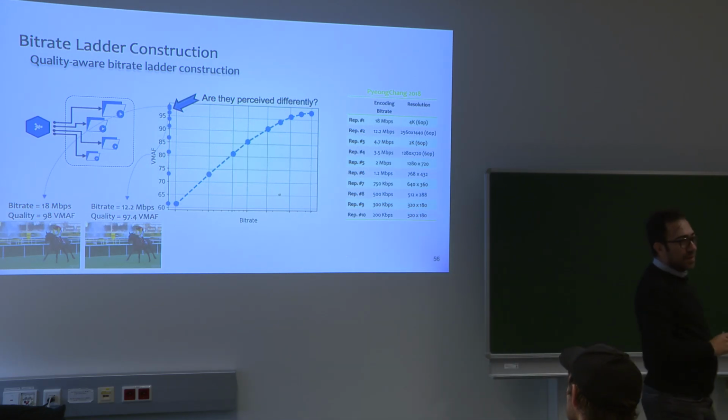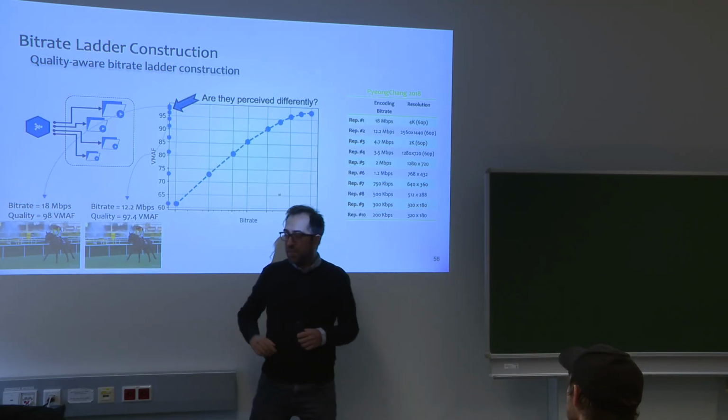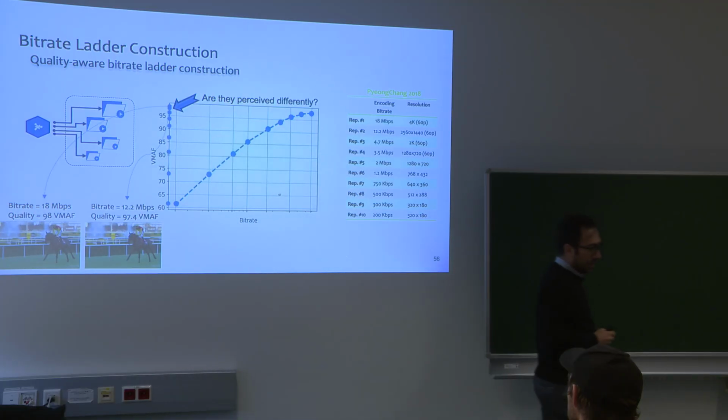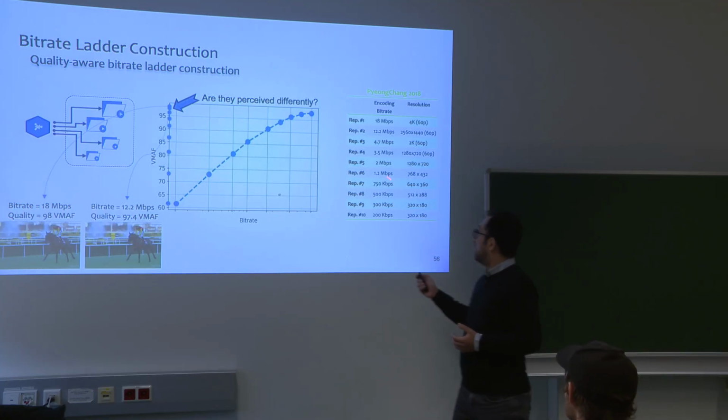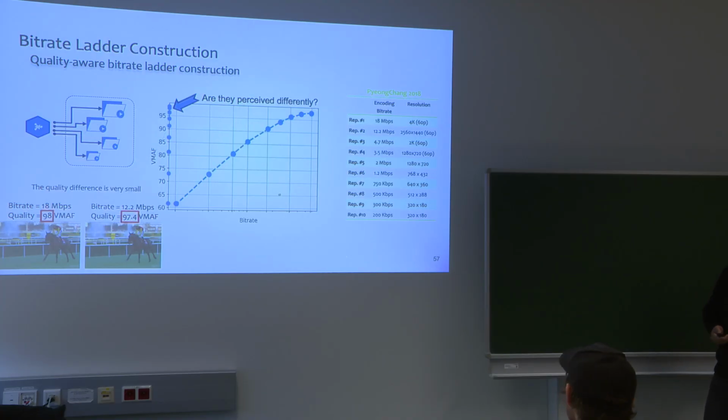Is there any difference between them? We cannot perceive the differences. So why do we need to encode the video at both bit rates? We can simply remove this bit rate and encode at 12 megabits per second. So in this way, we try to remove perceptually similar representations from our ladder. We make it smaller and the cost of delivery is reduced.